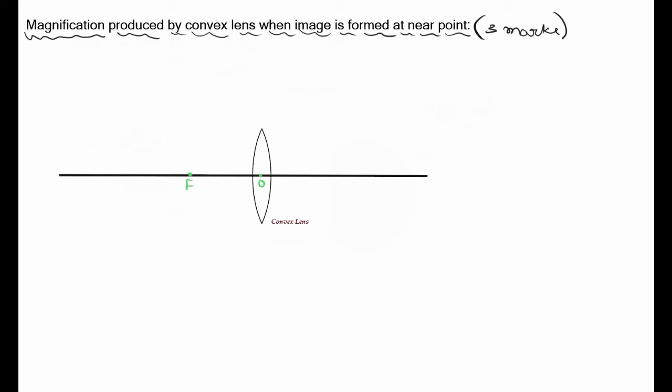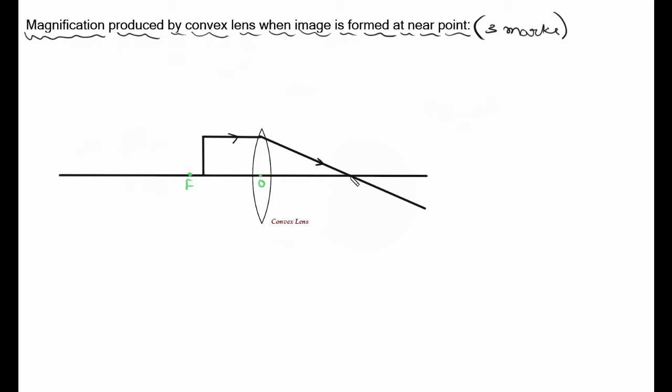And as I said, for an erect image, where should the object be placed? Between F and O, you must place the object. So in between this region you can place the object. Fine. So somewhere here I will place the object, and this is a ray passing parallel to the principal axis. So you know that after refraction it passes through the focus.